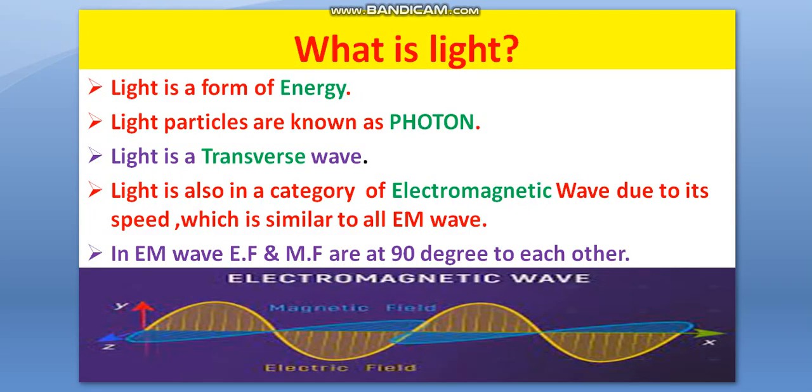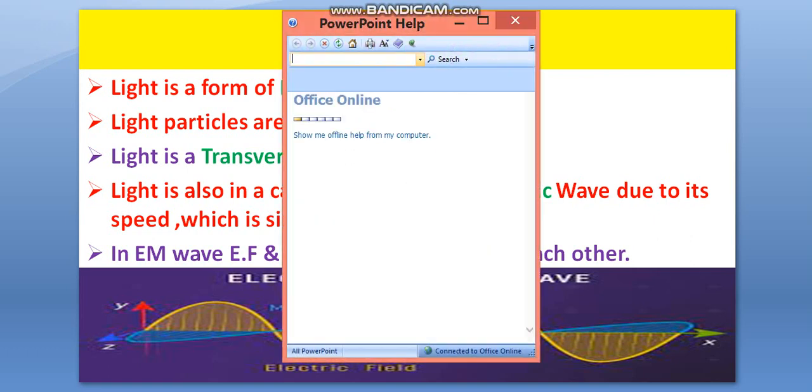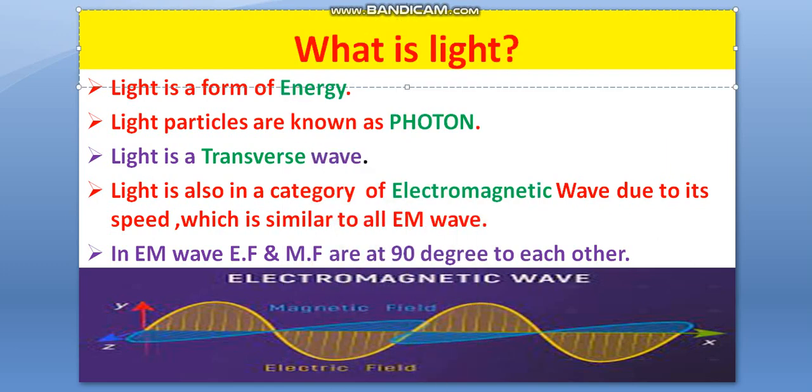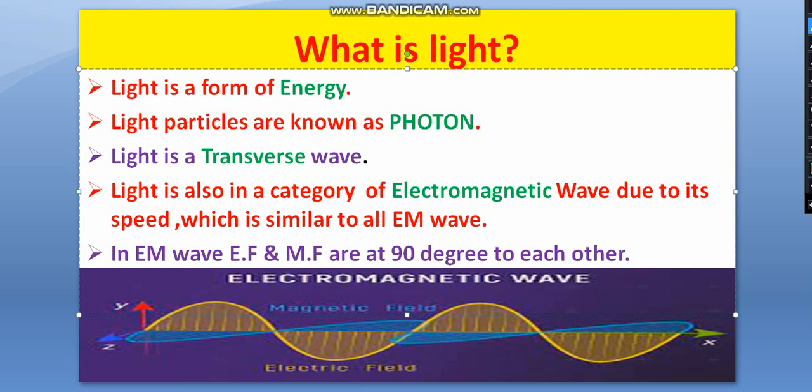Now, what is light? All of you know very well what light is. Light is a form of energy. Now, the most important point: light particles are known as photons. Now, which type of wave is light? Light is a transverse wave. And also, light is an EM wave.